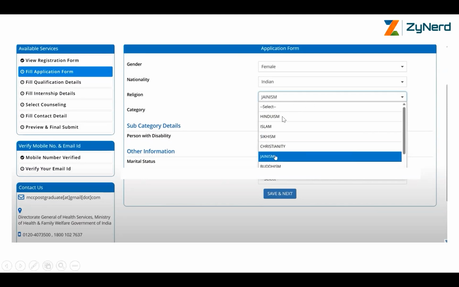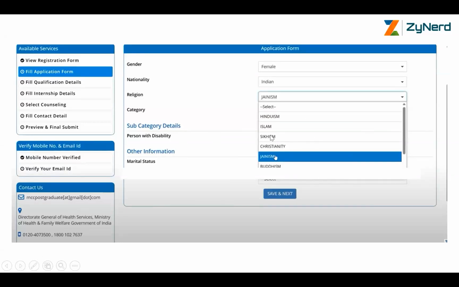Religion, select your religion over here. Religion would be Hinduism, Islam, Sikhism, Christianity, Jainism, Buddhism, etc. You can see a list of religions. For certain religions, you have religious minority seats in deemed universities like Jain minority and Muslim minority seats. In case you belong to that, then this criteria is relevant for you.